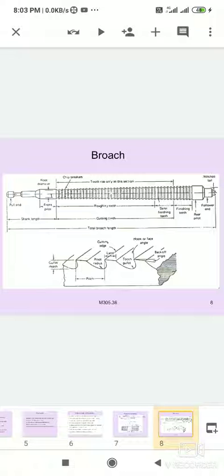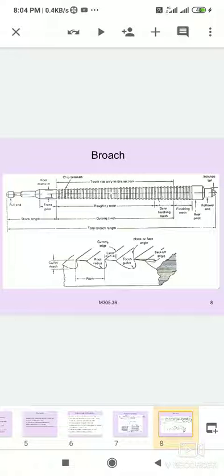First is the roughing tooth, the smallest tooth on the broach. Roughing teeth are designed to cut heavier metal. The next portion has semi-finishing teeth, which progressively increase in size up to and including the first finishing tooth.